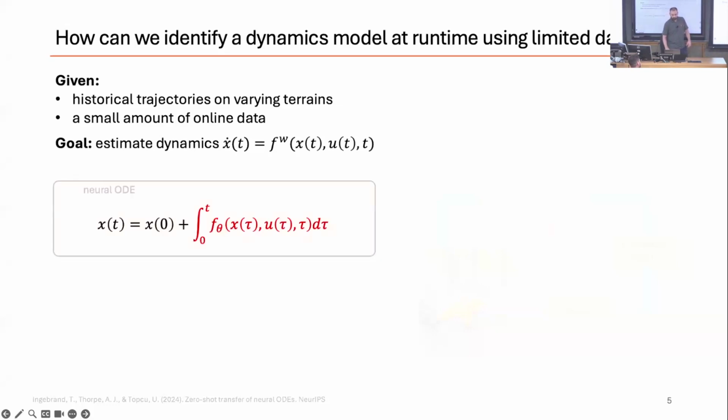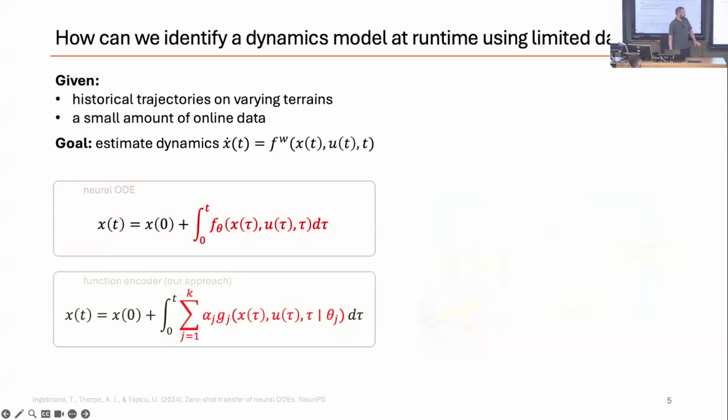A typical approach might be to learn a neural network model of the system. For instance, a neural ODE, where we just parameterize the dynamics via some neural network. But this doesn't have a natural mechanism to adapt to different terrains. So instead, we employ what's called a function encoder. Essentially, we replace this single neural network with a linear combination of neural networks.